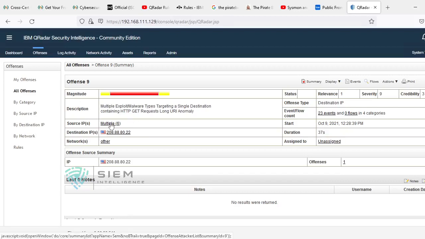Over here we are getting six multiple IPs, so we are getting some evidence here. In an incident form, you will write all these things. You have to write what the source IP is, what the destination IP is, and what the network is. If it is the network of something like IBM first floor, second floor, or third floor, or Microsoft second floor, you can just type Microsoft second floor. And what is this one?